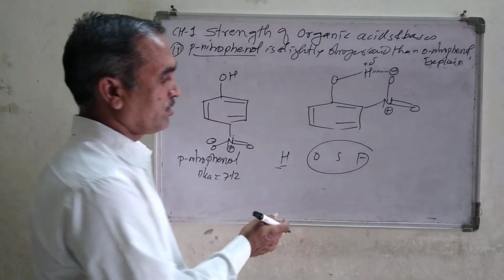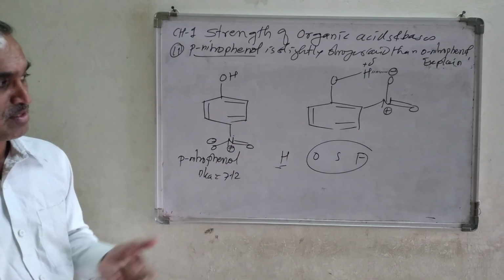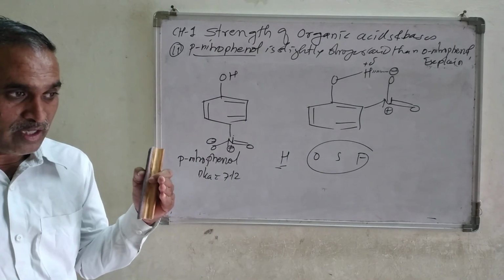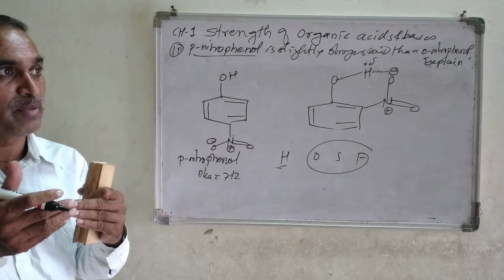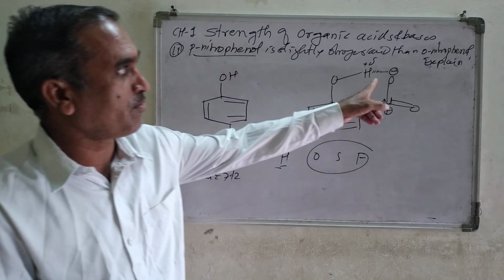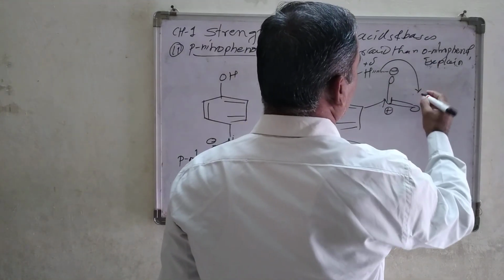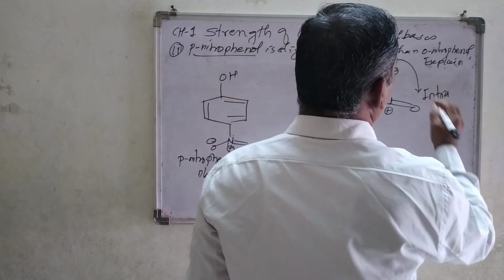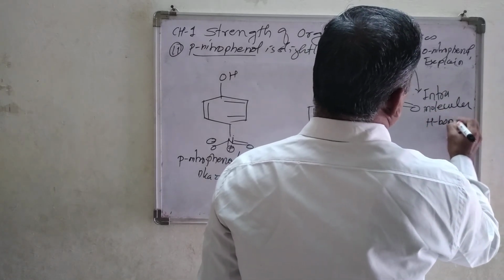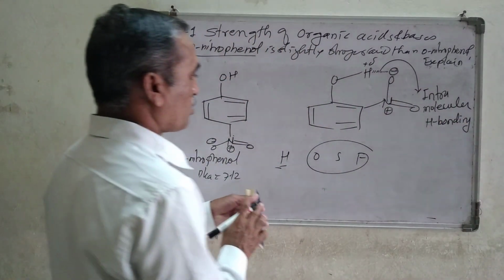These atoms can form a hydrogen bond with this hydrogen atom. When association starts forming between the hydrogen and the oxygen atom within the same molecule, this type of hydrogen bonding is called intramolecular hydrogen bonding. Here, intramolecular hydrogen bonding is present in ortho-nitrophenol.